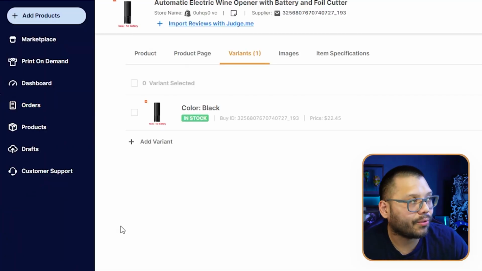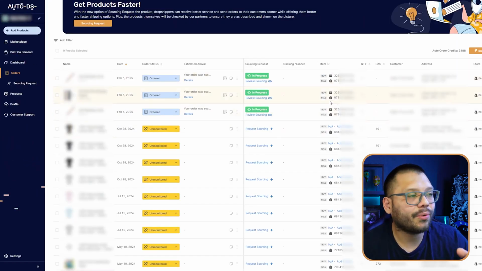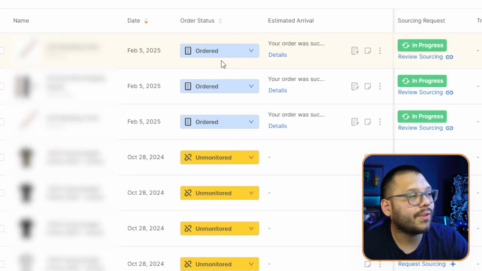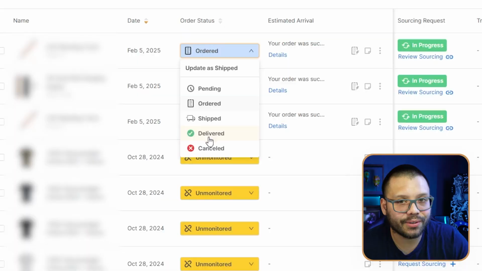And then of course, once you start getting orders, AutoDS can also take care of that for you. So whenever you get an order, you can simply go ahead and click on your order section. You'll be able to see all of your different orders on here and the status. So as you can see, these were already ordered. So once the supplier ships them out and provides us with a tracking number, it'll be marked as shipped. And then of course, once it's delivered, it'll be marked as delivered. This saves you a lot of time from having to do things manually and potentially making any human errors. Trust me, it's happened to me in the past. Sometimes I'm in a rush trying to get orders done and my finger slips, I hit a 4 instead of a 5, and that product is long gone.